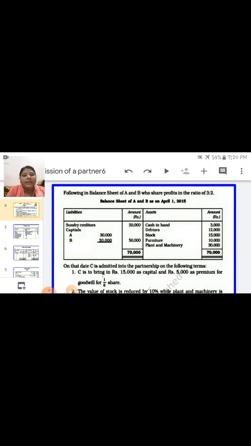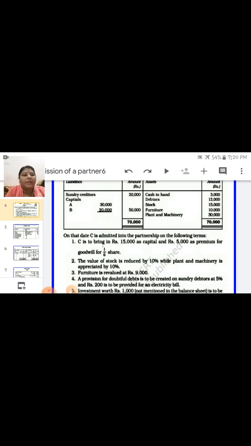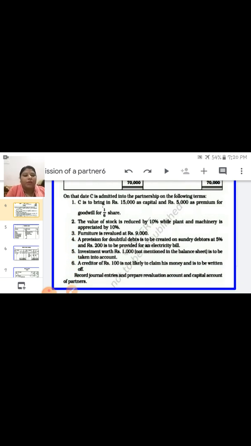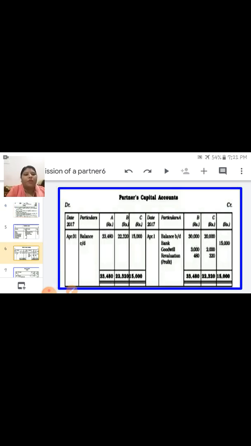Now the second thing is you have to prepare the partners capital account. Here 2 old partners and 1 new partner, so total number of partners is 3. The partners capital account format, this you already learned in chapter number 2. With the same format you have to prepare. Date column is not necessary.